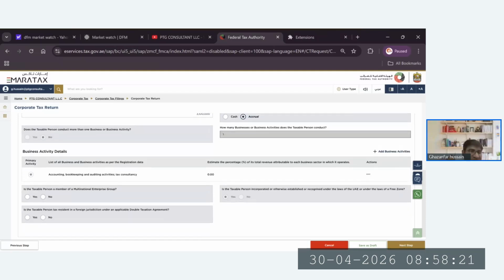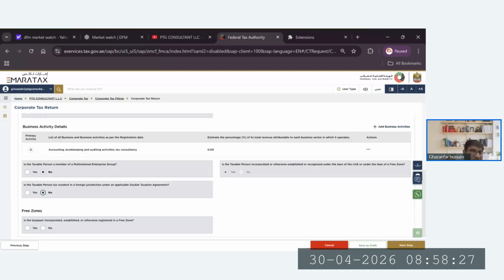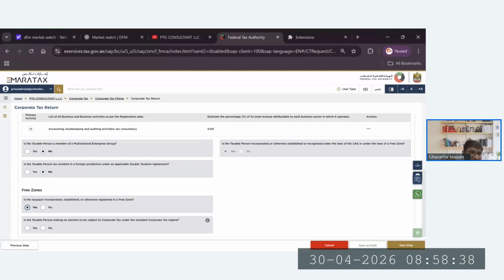Now multinational, we are saying no. Double taxation, we are saying no. Then free zone, we are saying no. One of the questions was, can you say yes even if you are a free zone? Yes, we can say yes. But then it will ask the next question: is the taxable person making an election to be subject to corporate tax under the standard rate? Yes, you can still go for the 9%.